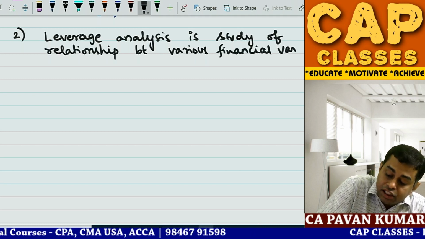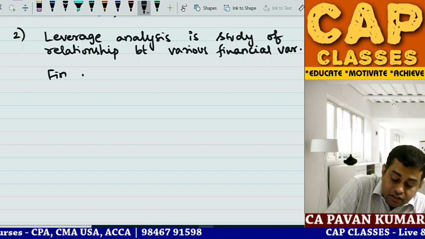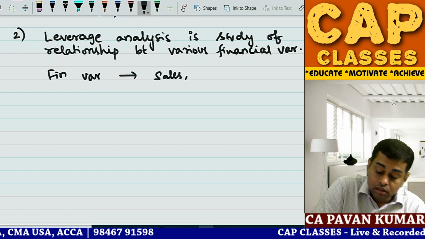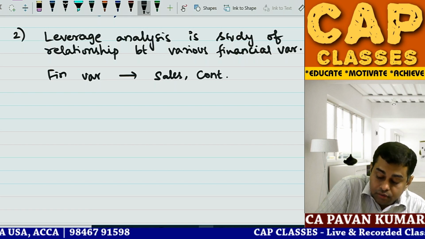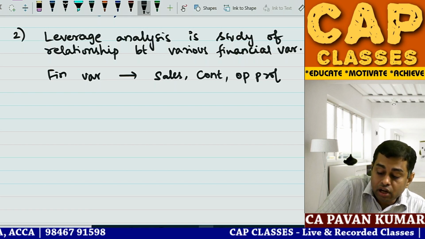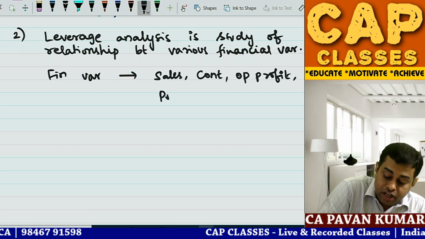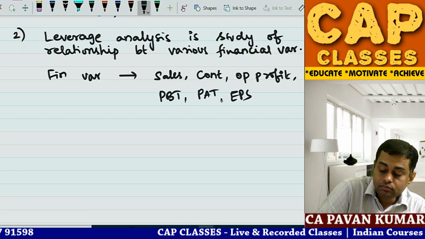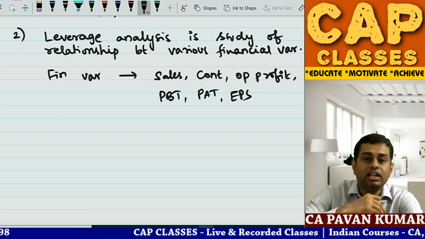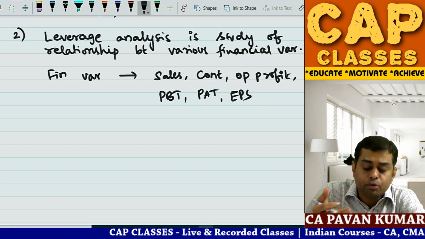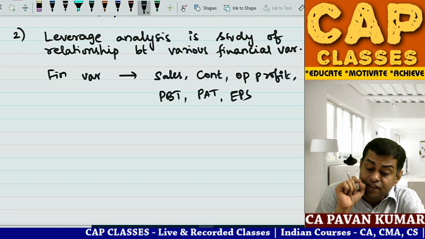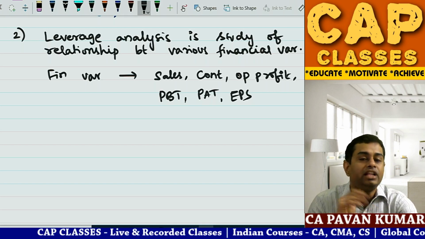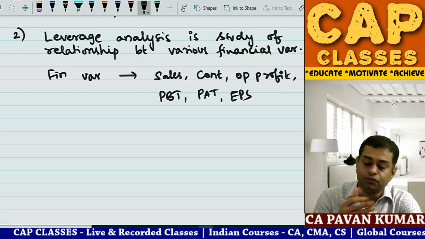So what are financial variables? Financial variables are sales, contribution, operating profit or EBIT, profit before tax, profit after tax, EPS. That is the reason if you look at any leverage formula, these items will be there.